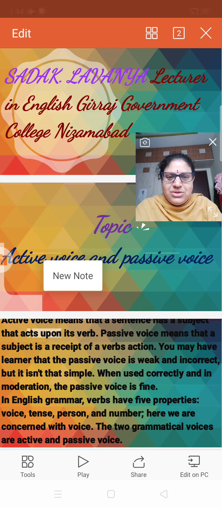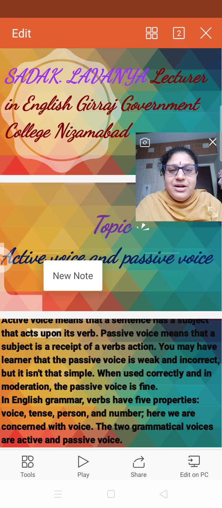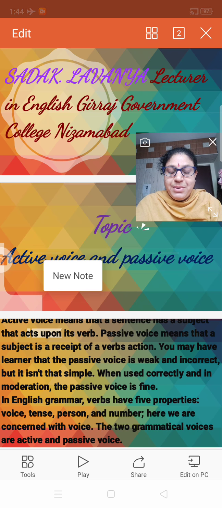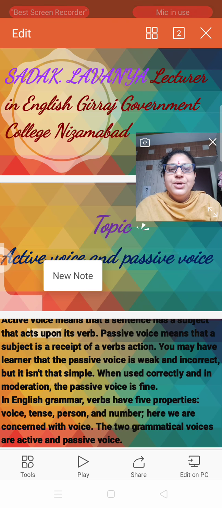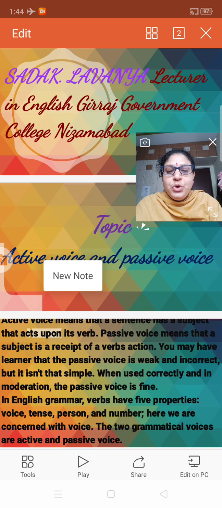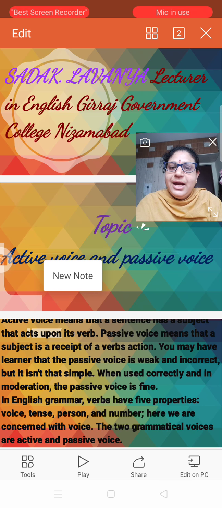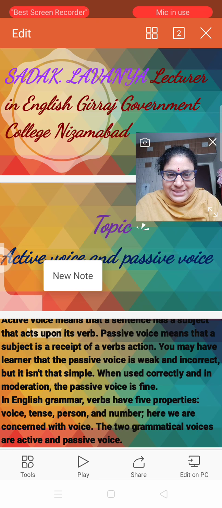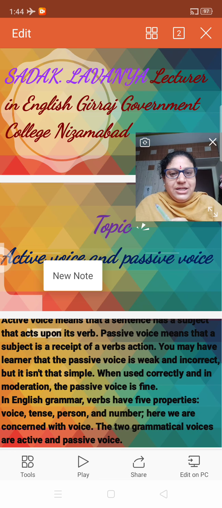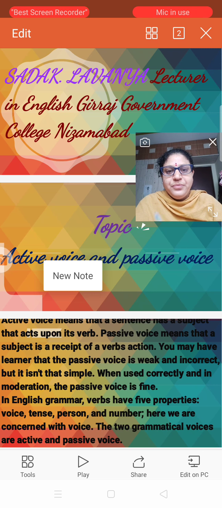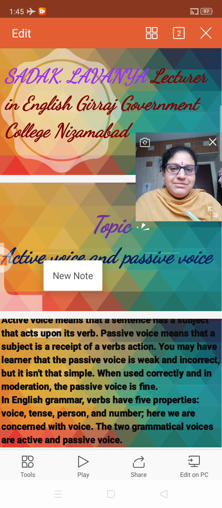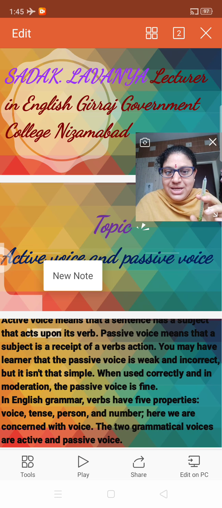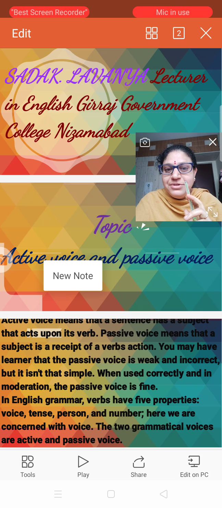So what are the tenses? Already you know what the tenses are, because you are learning them from your basics: past tense, present tense and future tense. These three are used in the active and the passive. How are they used? When an active sentence is there and you have to change it into the passive, then you have to see whether the sentence is in the present tense, the past tense or the future tense. You have to see that.